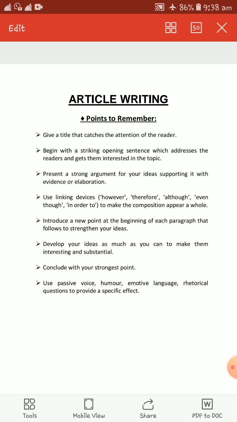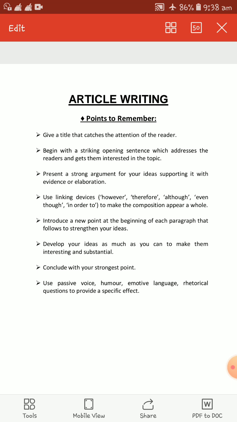I will discuss article writing with you all. It is related with long composition and it is there in your post midterm syllabus. Now before I discuss some of the sample examples from article writing, there are a few important points you have to remember while you do article writing. These points will help you to clear up the concepts. These points are very important.